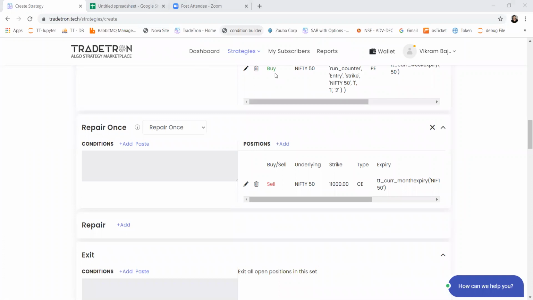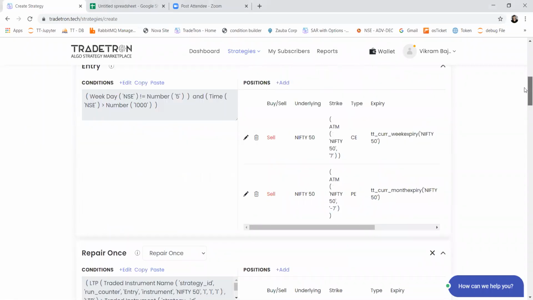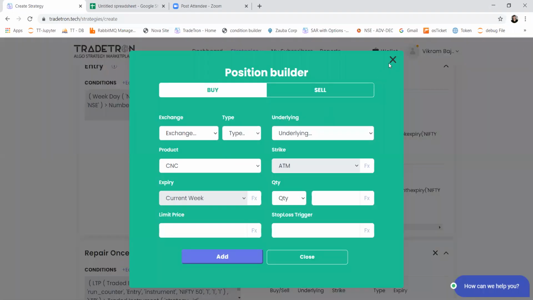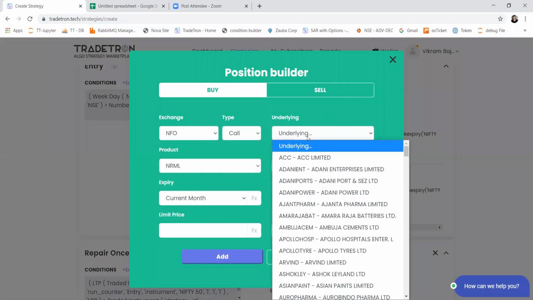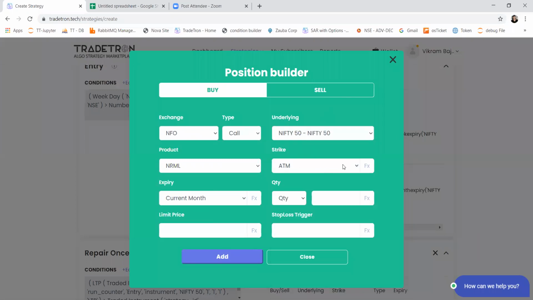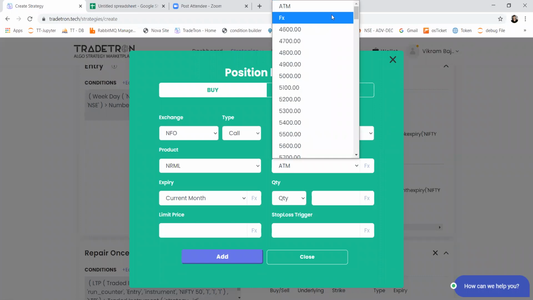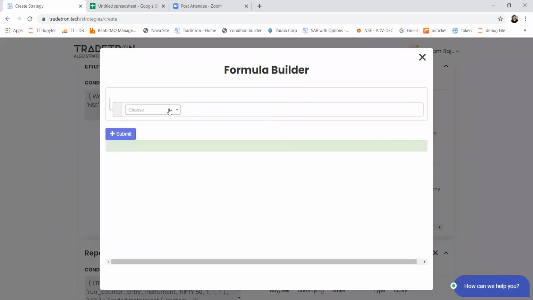Okay, so how to find the strike of a stock call or put with a price less than rupees 10? This you cannot do in the case of stocks, because all stocks have different prices. But if you're doing it for an index, then definitely you can find a strike with a particular value. I'll just show you how you can do that. So let's say for Nifty, I want to select a strike which is trading at rupees 20.